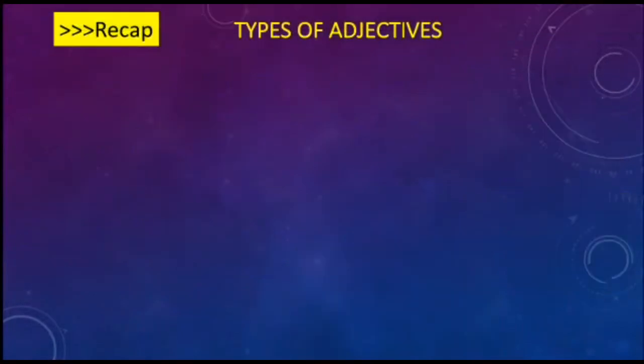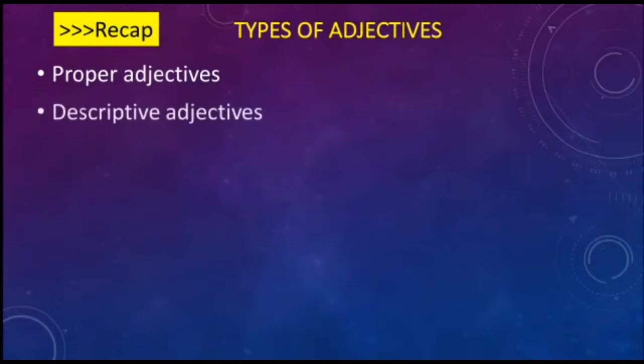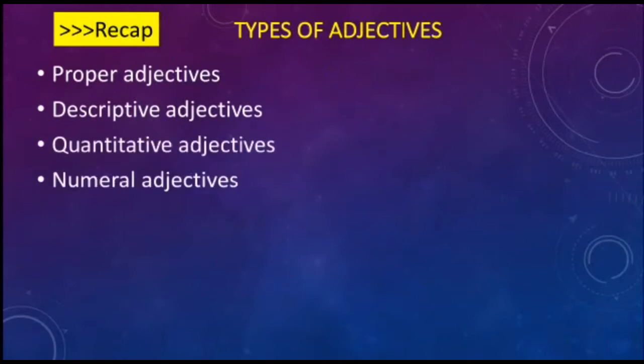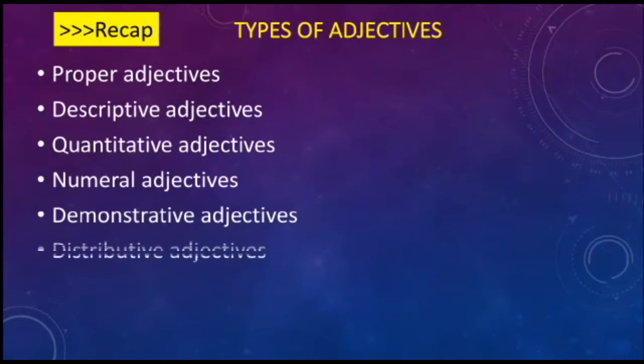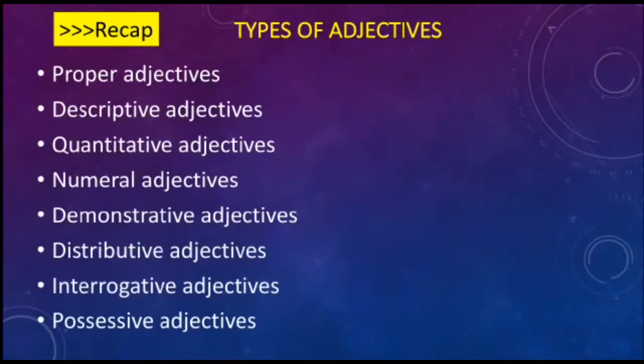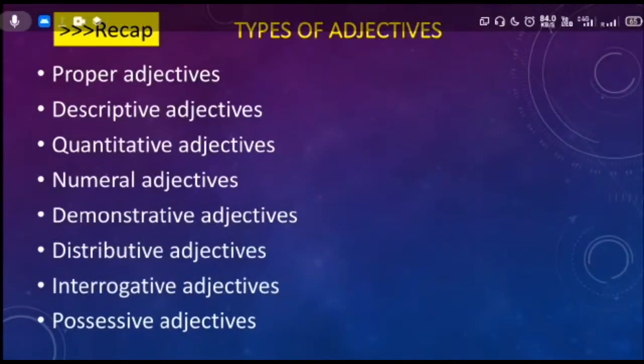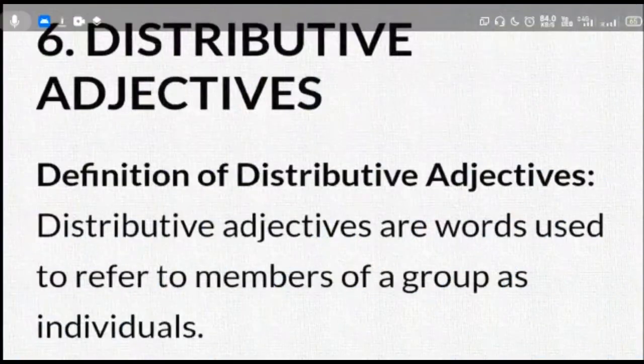We have learnt about the different types of adjectives: the proper adjectives, the descriptive adjectives, the quantitative adjectives, the numeral adjectives and the demonstrative adjectives. Now in this video, we are going to learn about the distributive adjectives, the interrogative adjectives and the possessive adjectives. Is it clear, children? So let's start.